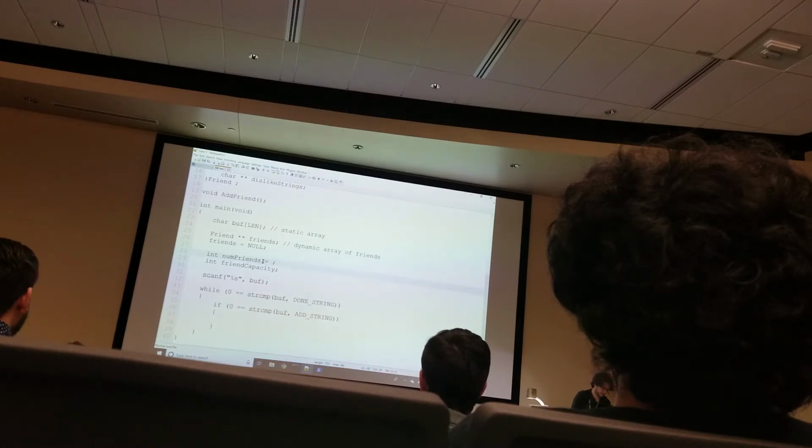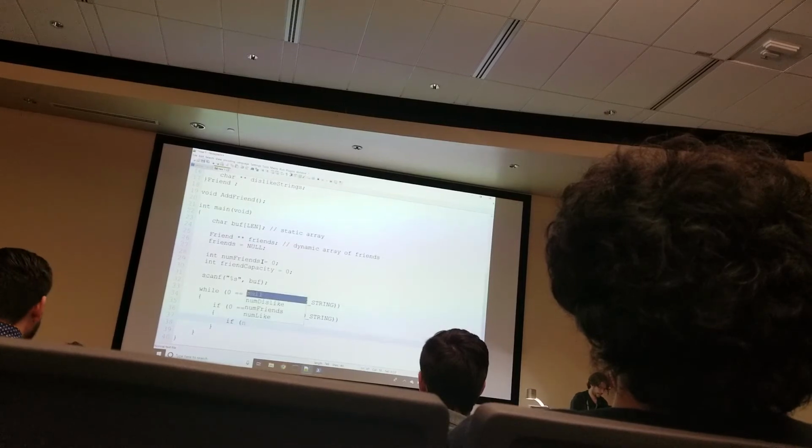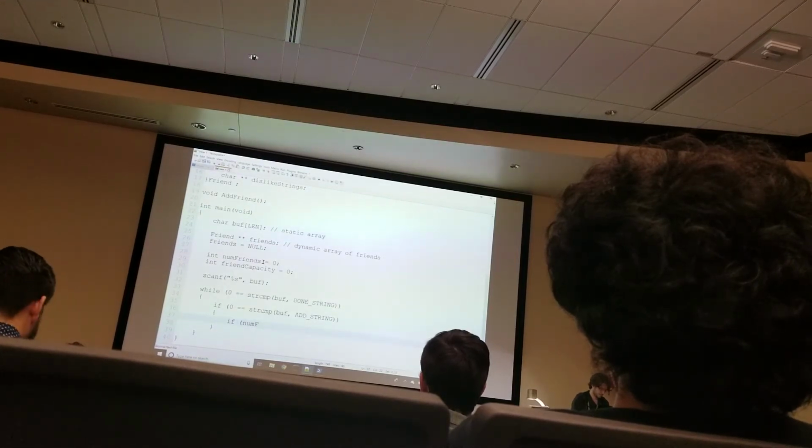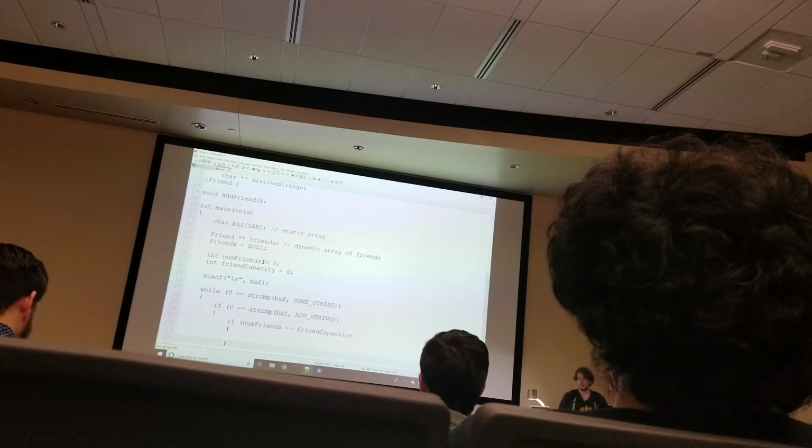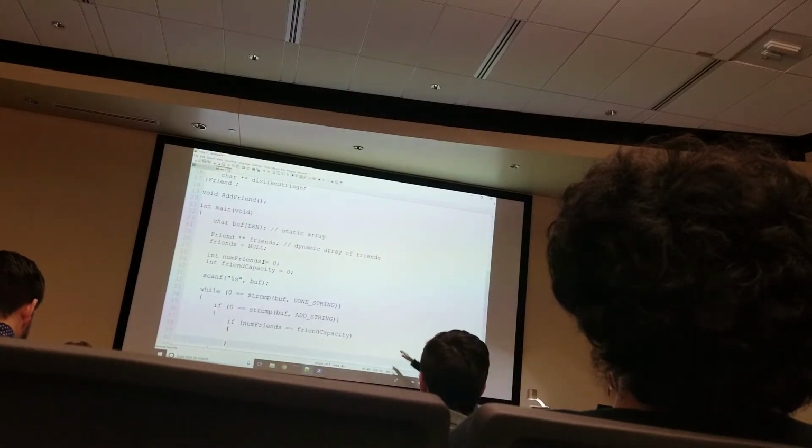The num friends is equal to 0, or capacity is equal to 0. If we're adding a friend, I should see if I can create a new friend. So if num friends is equal to the friend capacity, then that means that our friend array is filled, right? We're at capacity. If our number of friends is equal to our capacity, we cannot add a new friend. So we need to create a new array of friends.